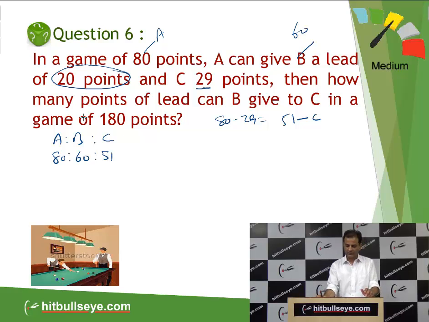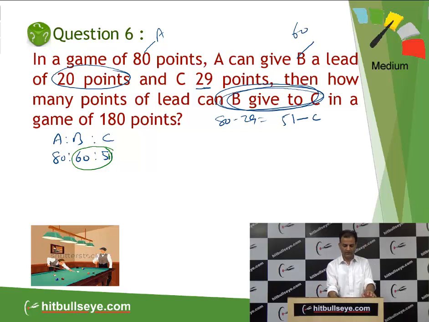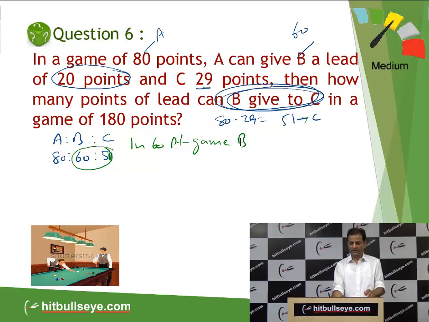And what is the question? How many points of lead can B give to C? Now what he's asking, the relation is B to C. That means we have to check this thing. If B is making 60 points, then C is making 51 points. Clear, students? Now apply the unity method. In a 60 points game, B can give C equal to 9 points, because 60 minus 51 is equal to 9.